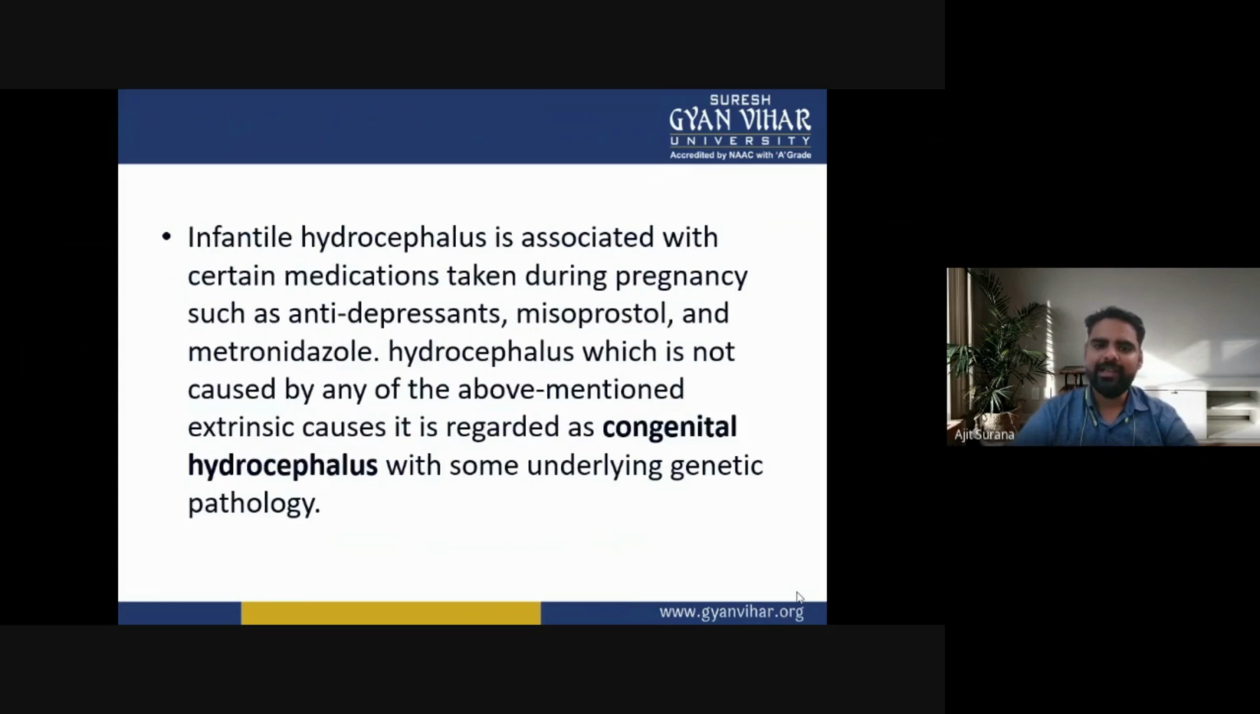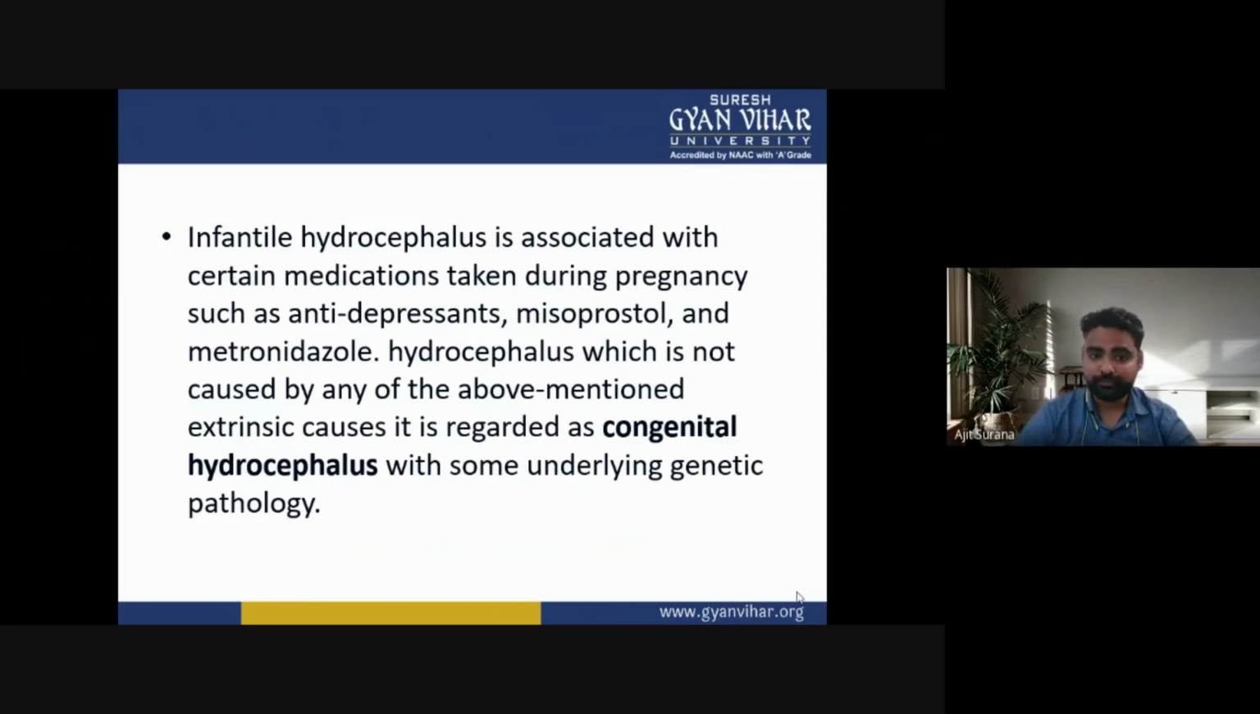Now, infantile hydrocephalus is associated with certain medications taken during pregnancy, such as antidepressants, misoprostol, and metronidazole. Hydrocephalus not caused by any of the above-mentioned extrinsic causes is regarded as congenital hydrocephalus with some underlying genetic pathology.